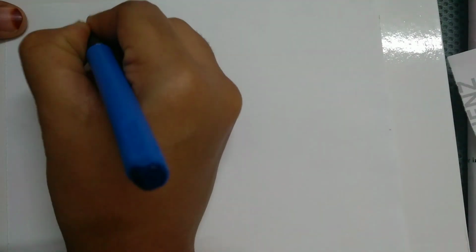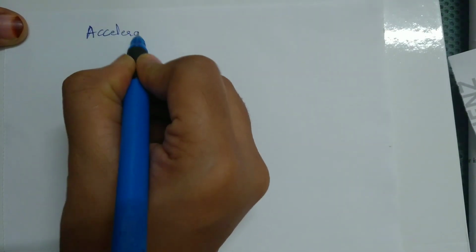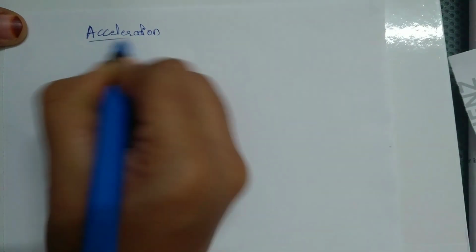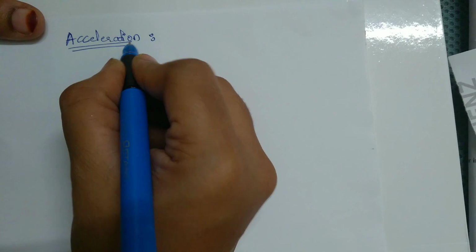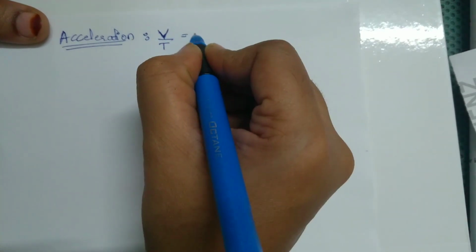Let us consider another example of acceleration. First step, you need to know what is the formula for acceleration. Acceleration is rate of change of velocity by time, and velocity unit is what?